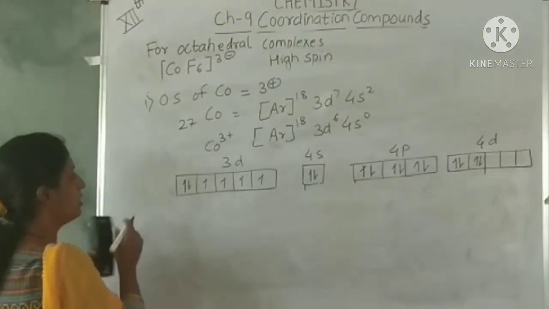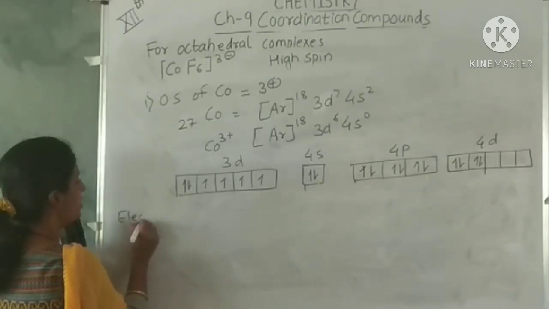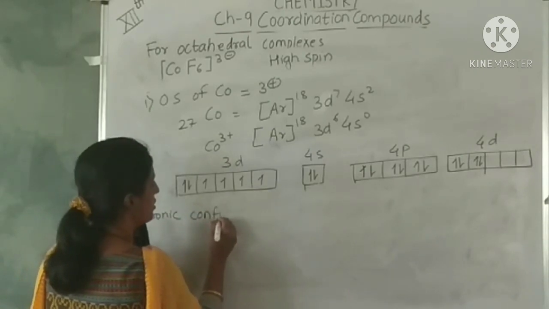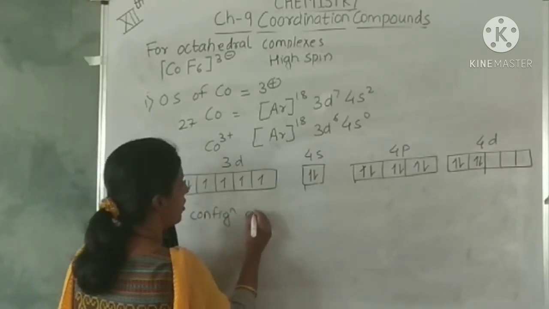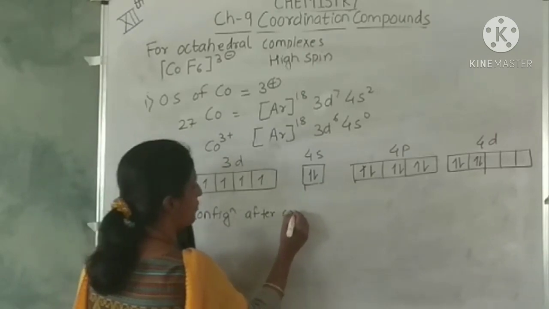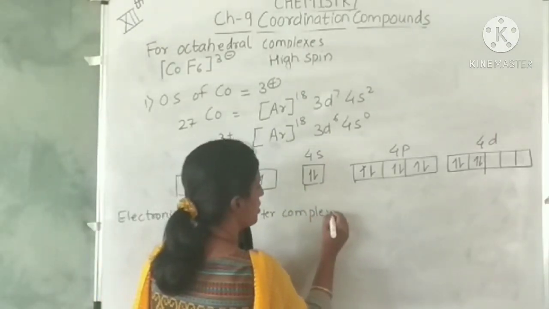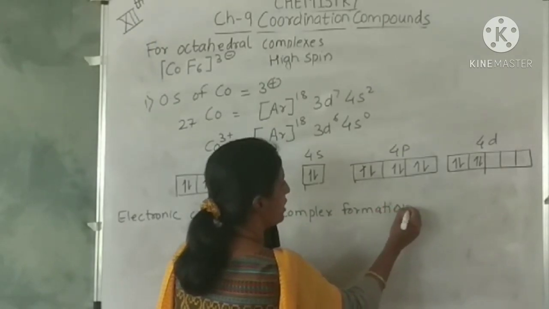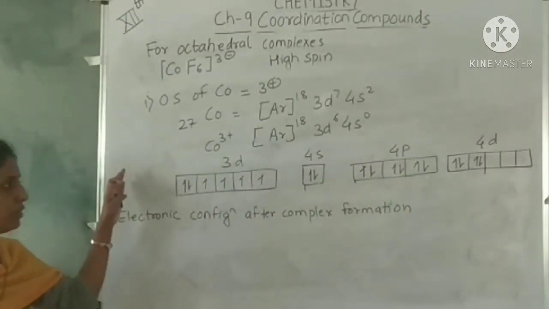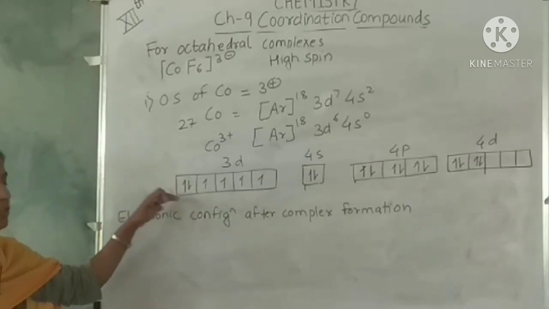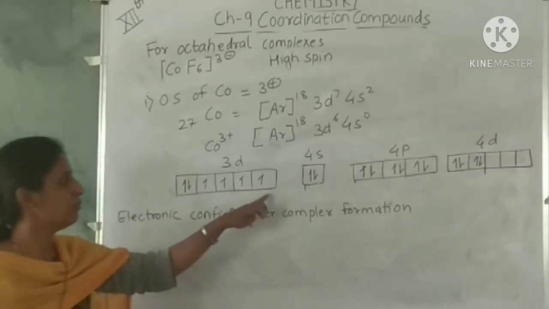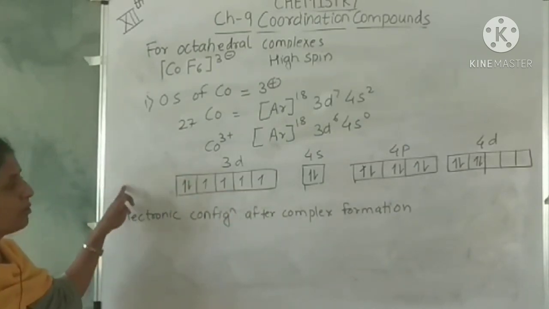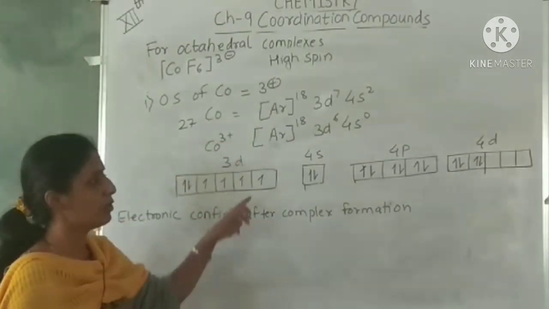So this is the electronic configuration after your complex formation. When the ligands donate the electrons, the electronic configuration of the metal will be like this, with 4 unpaired electrons. So this type of complex is a high spin complex.